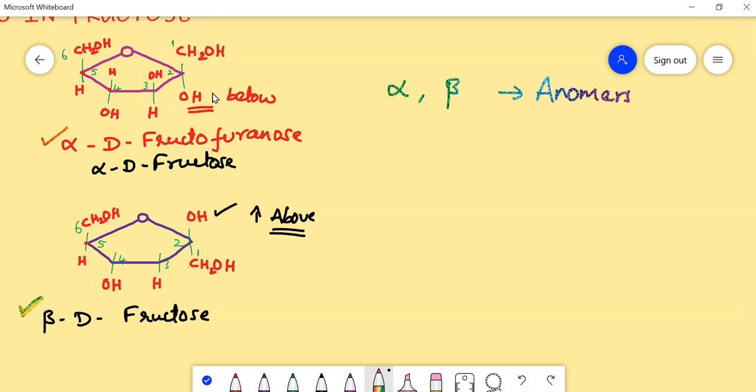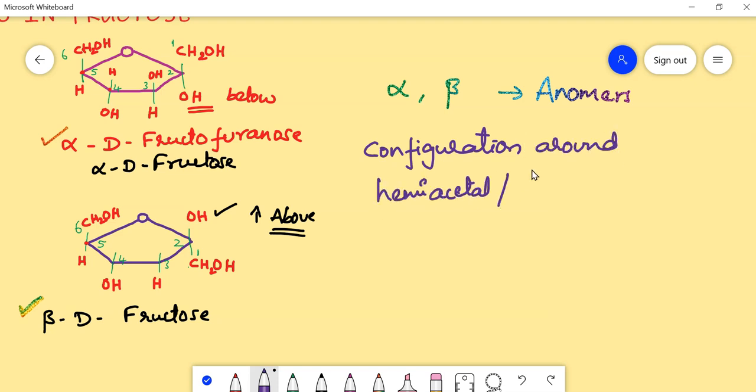What are these anomers? These anomers are isomeric forms of monosaccharides that differ in configuration. Where do they differ? They differ in the configuration around the hemiacetal or hemiketal carbons. Those isomers are called anomers. In this case, both of them differ only around the anomeric carbon. Anomeric carbon means a hemiacetal or hemiketal carbon. In this case, it is hemiketal, which means the 2nd carbon.